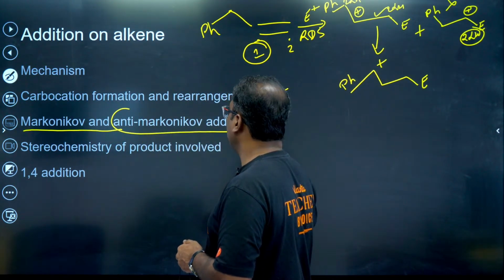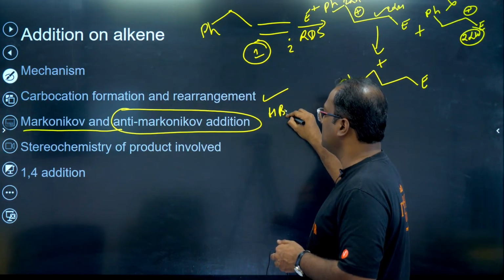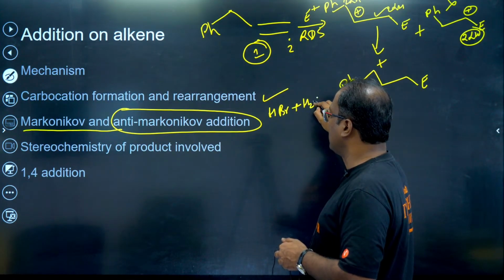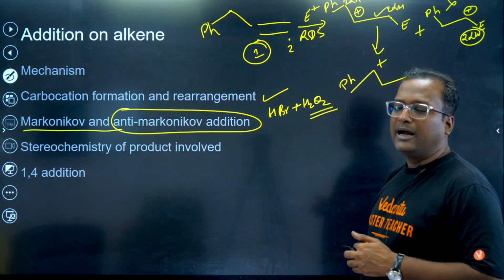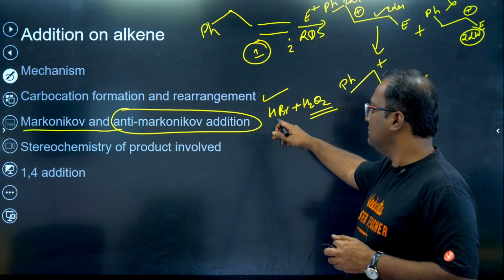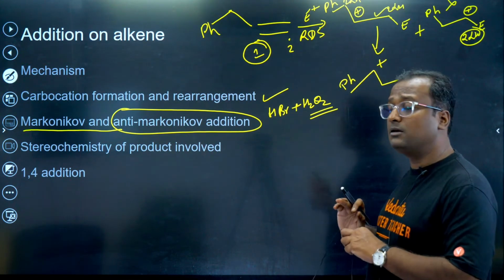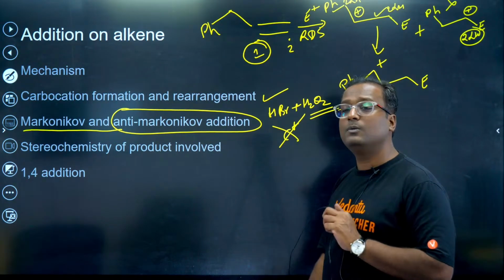For anti-Markovnikov addition we have to remember one very specific reagent. That's hydrogen bromide or hydrobromic acid along with a peroxide initiator. Not hydroboration, oxidation. HBr plus H2O2. So this gives you anti-Markovnikov addition. No carbocation is formed. No rearrangement takes place. Nothing.